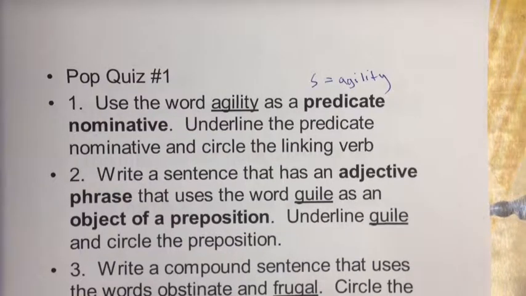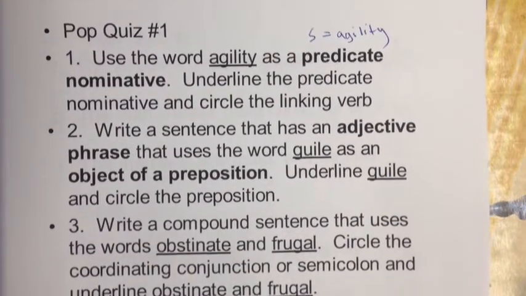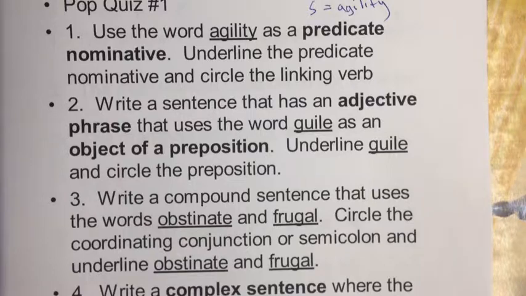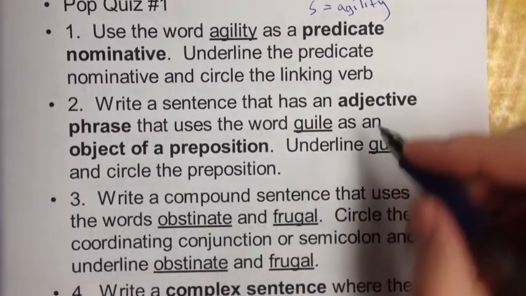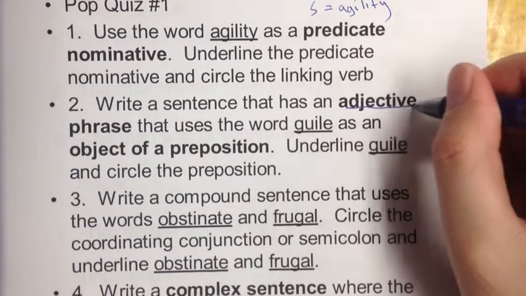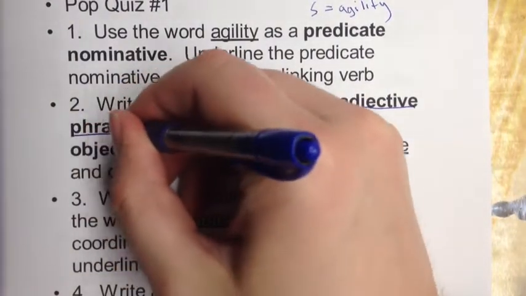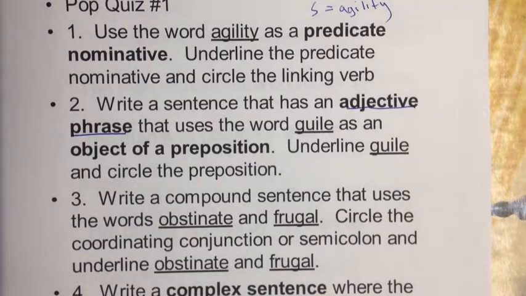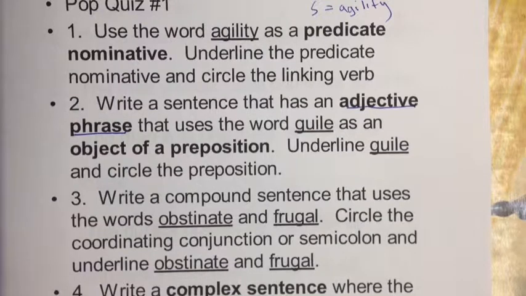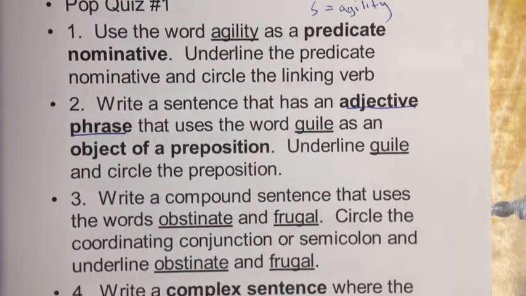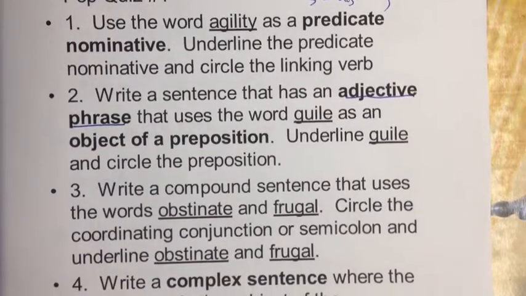Write a sentence that has an adjective phrase that uses the word guile as an object of a preposition. Underline guile and circle the preposition. So this uses this word right here, adjective phrase, which is a particular type of phrase. Adjective phrases have to begin with a preposition, and then after a preposition you'll have the object of a preposition. All of these words have to be used as an adjective, and they have to follow the noun that it describes. Adjective phrases will tell us what kind or which one of a person, place, thing, or idea.